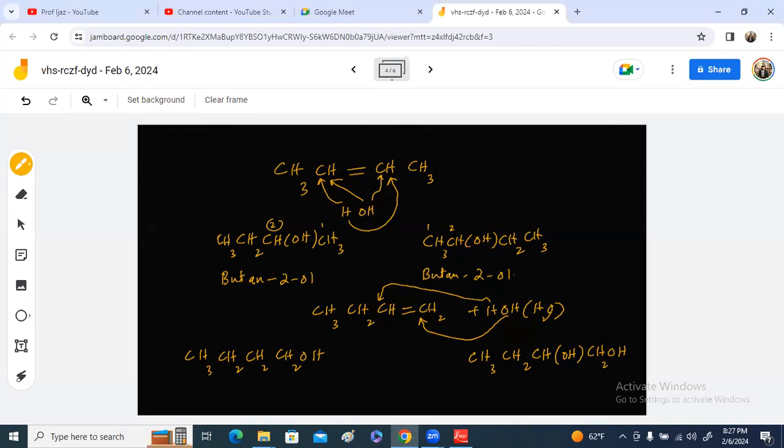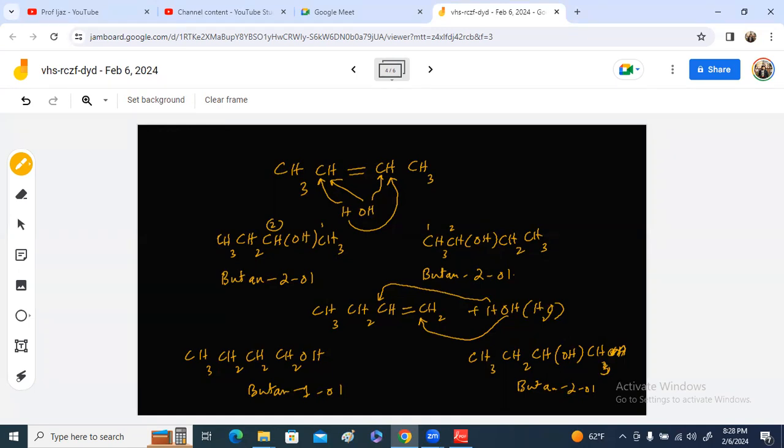So this is butane 1-ol, and this is butane 2-ol.